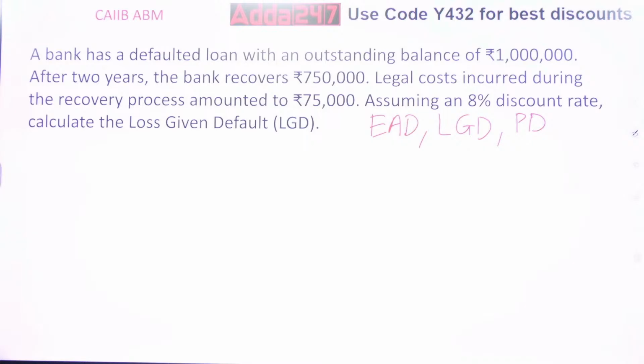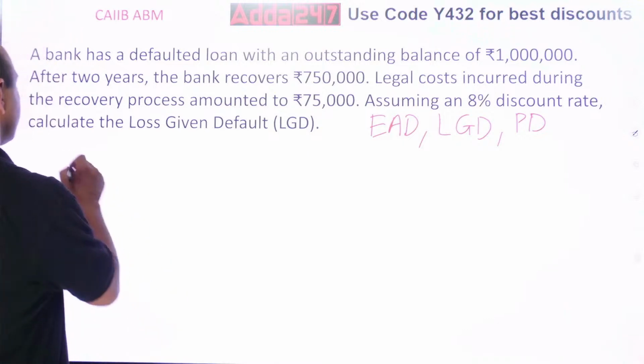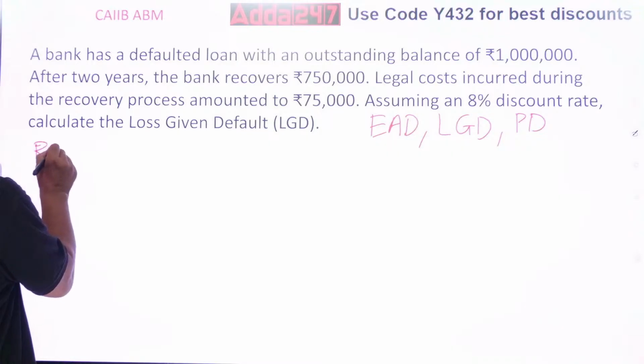What is R given? 8%, raised to N. It is to be done on an ongoing basis. So first find out the recovery rate.